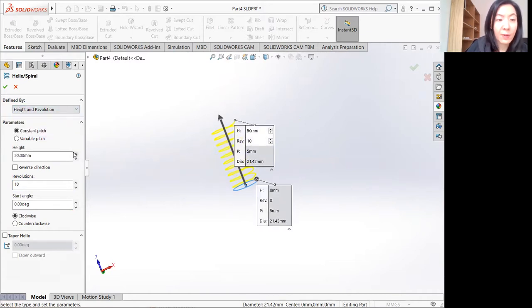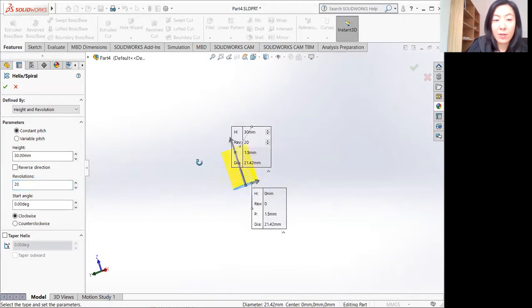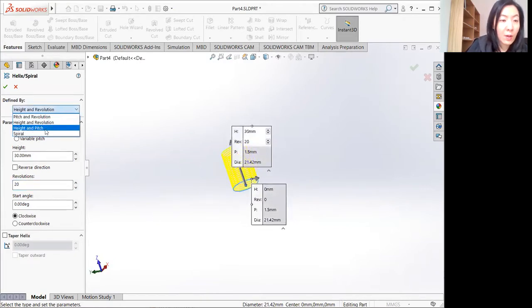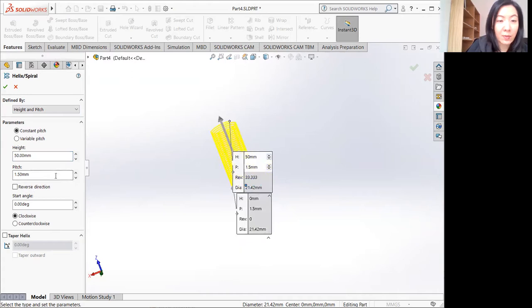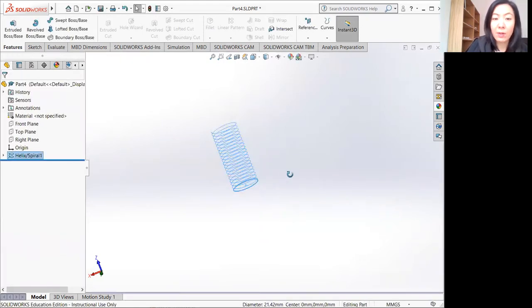Or it could be defined by height and revolution. So if the height or the size of the spring is like 30 mil and it has like 20 revolutions, then that's your spring. Or height and pitch: the height is 50 mil and the pitch is 1.5 millimeter or 2 millimeter. Yeah, let's put 5. So that's the spring you could get.